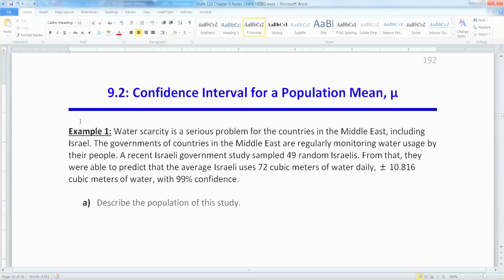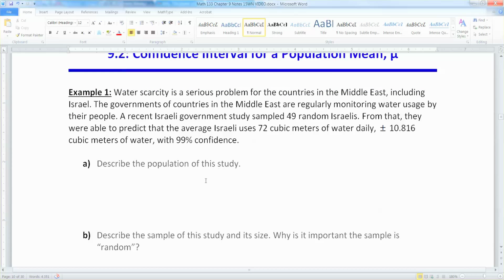A couple of things. You might notice that this is a smaller sample than what we're used to seeing for proportions. And you'll learn later on in this chapter that that's probably okay. We'll figure that out a little bit later.